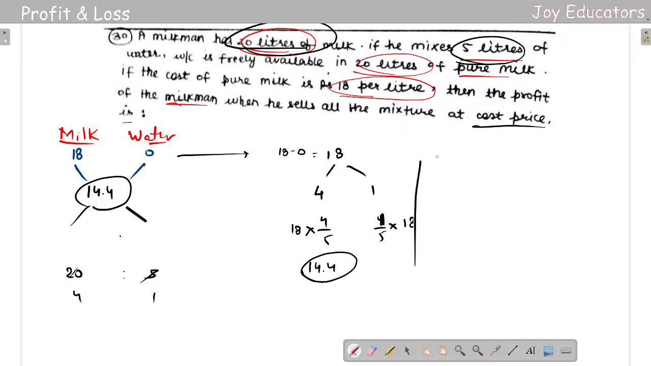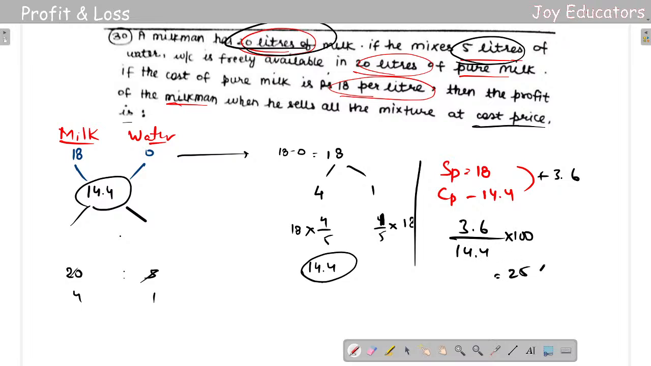So profit is going to be really simple. So how to get profit is that the selling price is 18 rupees, right? So the cost price here is 14.4. So the difference between these two is almost 3.6. So 3.6 is gaining of 14.4 into 100, which will be 25% profit. All right, so there we go. So let us go to the next. So 31 question.